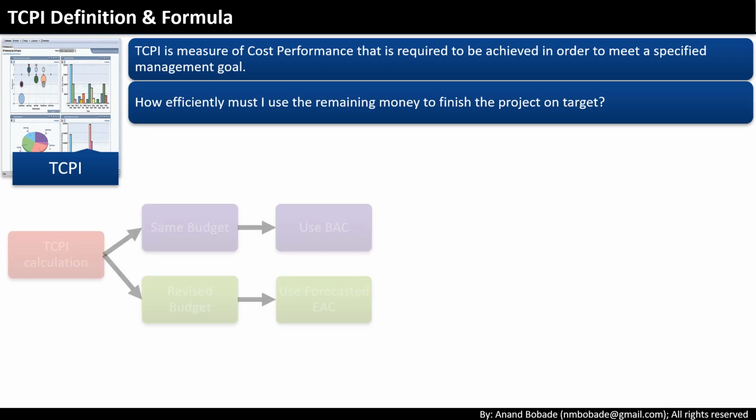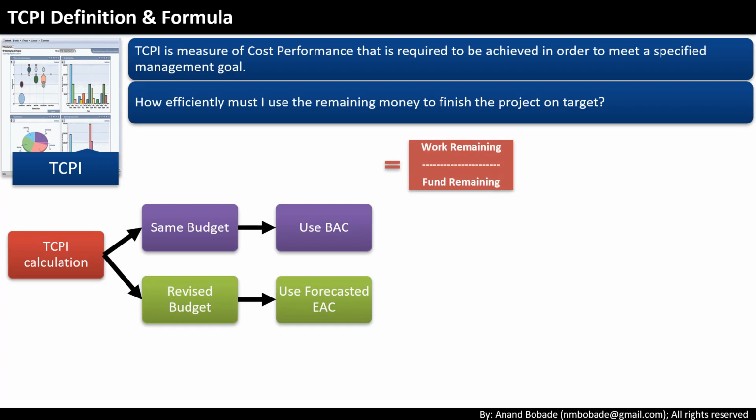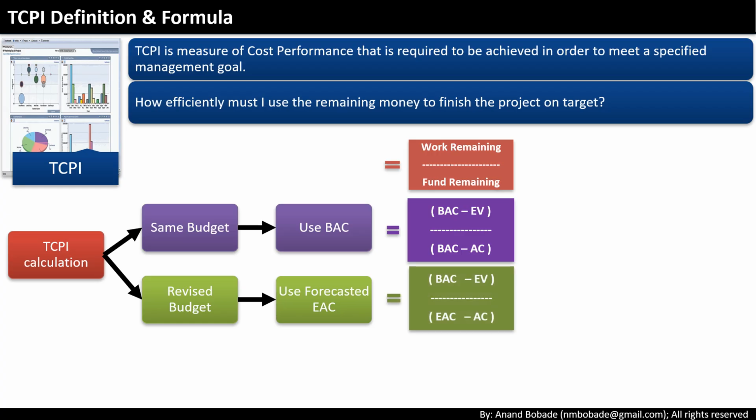The formula is work remaining divided by funds remaining. That can be written as (BAC minus EV) divided by (BAC minus AC) if you're still working with the original budget, or (BAC minus EV) divided by (EAC minus AC) if the budget has been revised with a new forecast. So remember, TCPI always compares how much work is left against how much money is left.